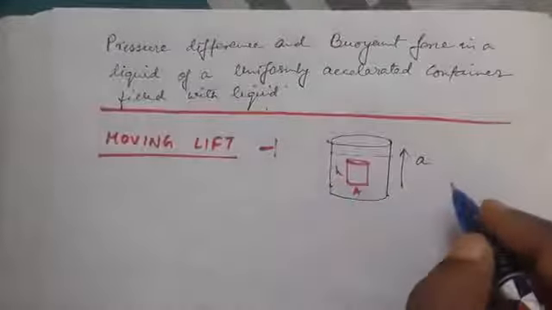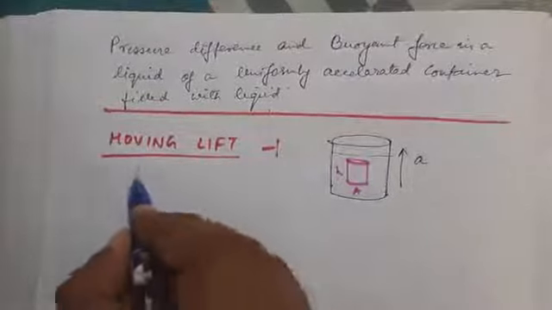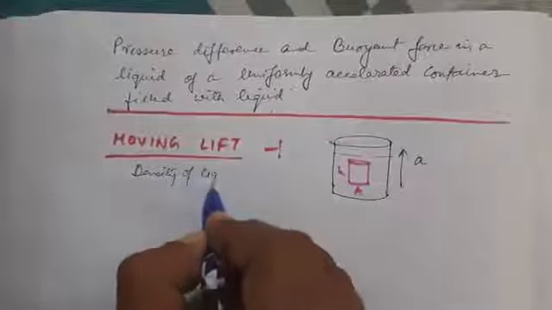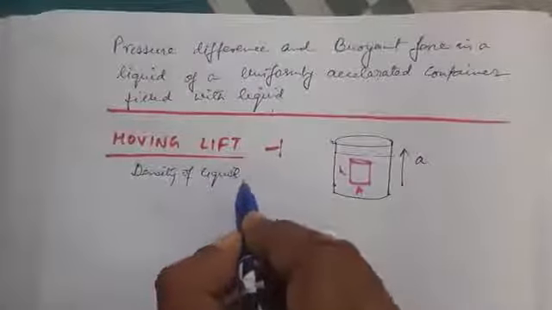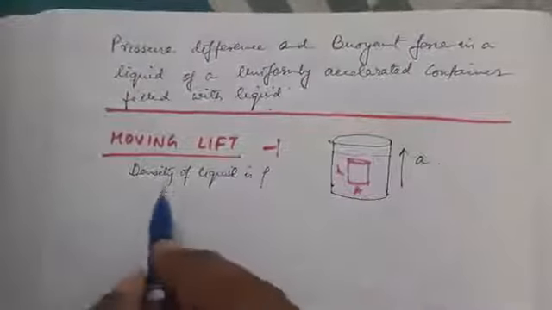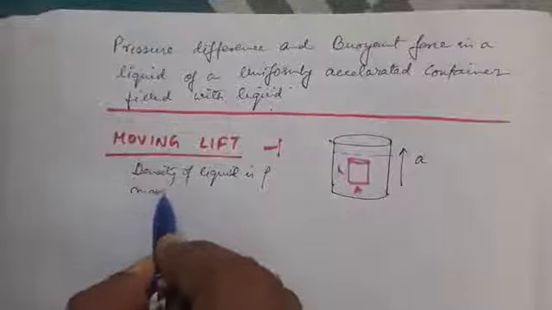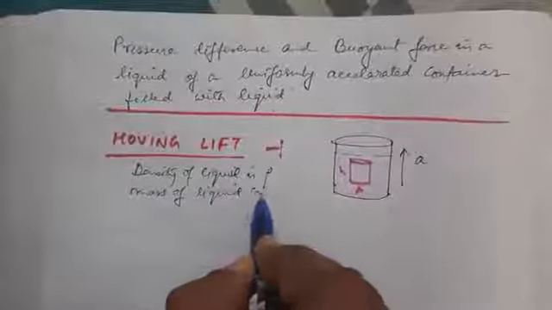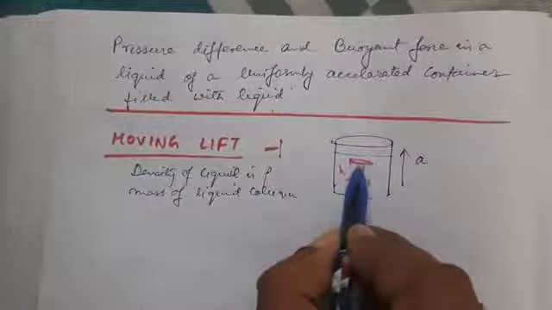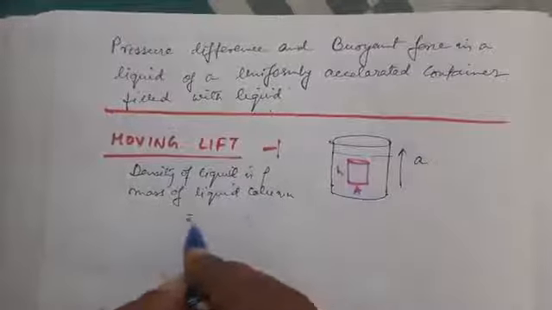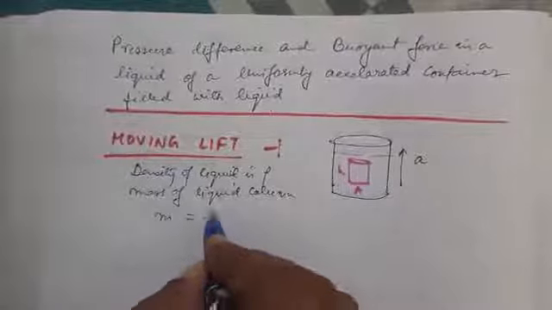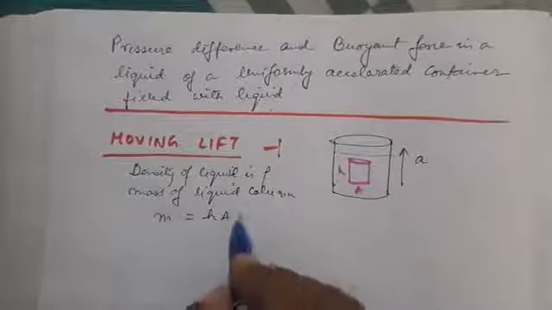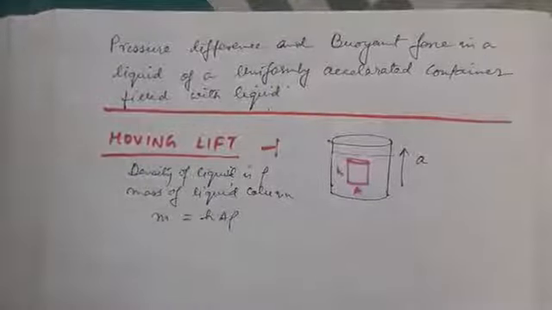Now, if the density of the liquid is rho, so the mass of this liquid column will be equal to m equal to h into a into rho. Now h into a gives the volume, and volume into density gives mass.